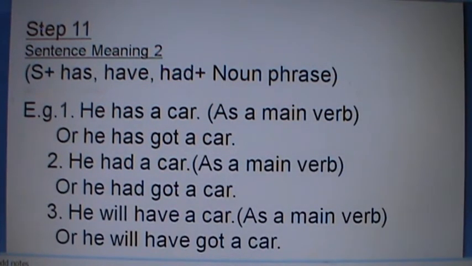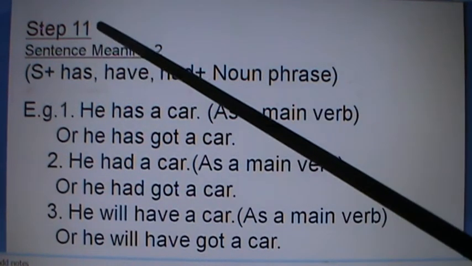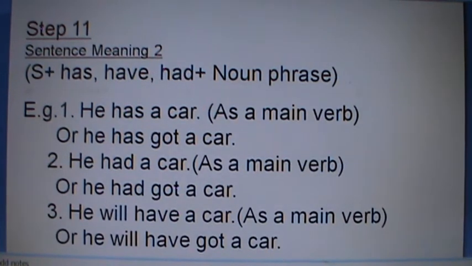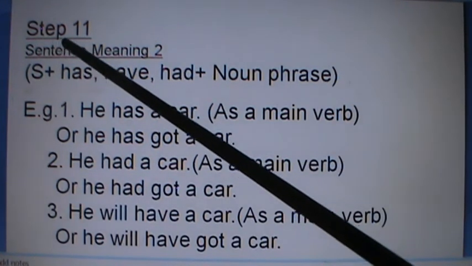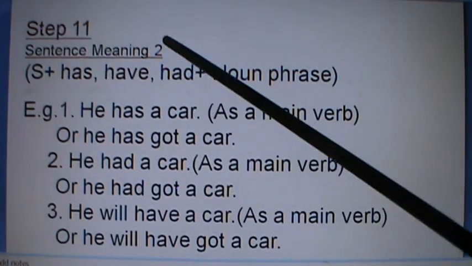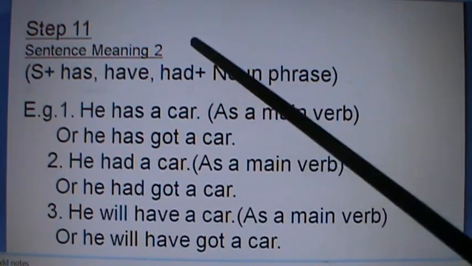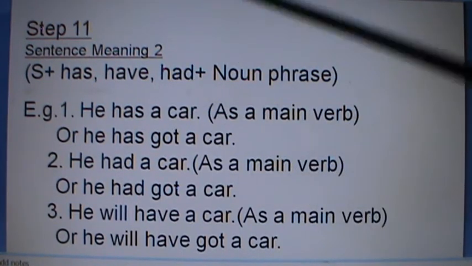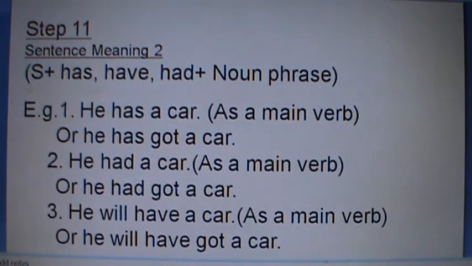Now let's go to step 11, sentence meaning 2. If you are able to complete sentence meaning 1, that means if you are able to form 12 different types of statements, then you need to go to step 11. But until you complete step 10, please repeat that again. Then only you have to come here. Step 11, sentence meaning 2. Here again we are going to study more different types of statements and their meanings. Okay, let's see.